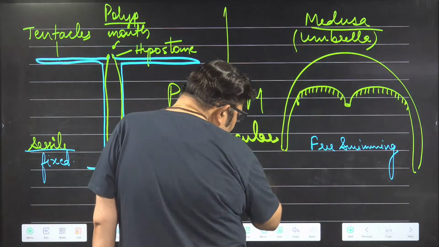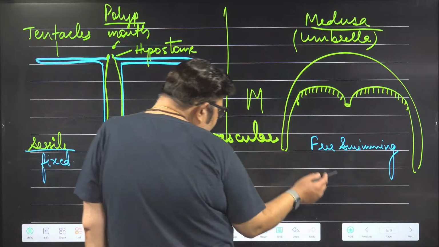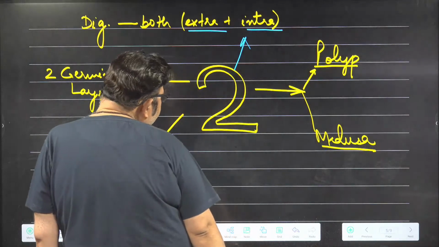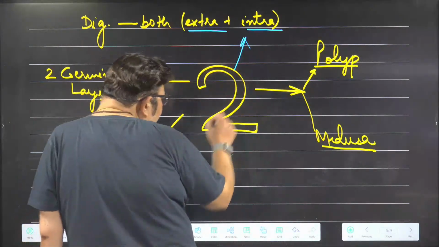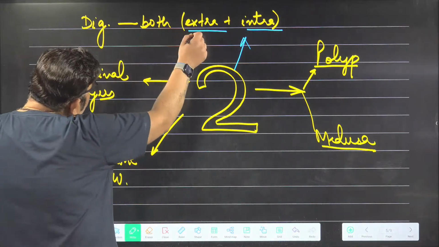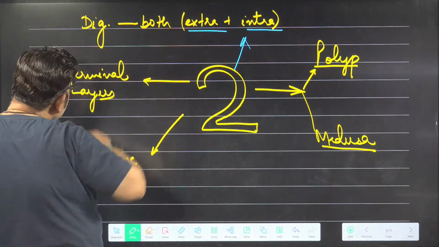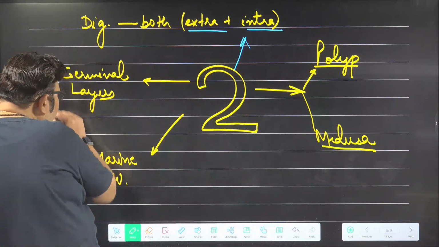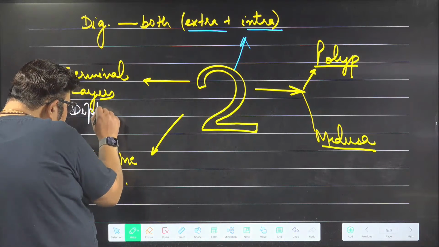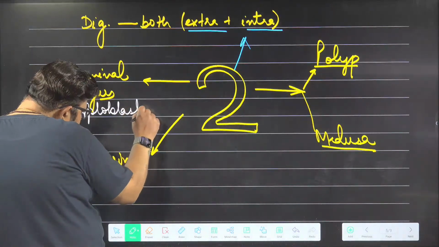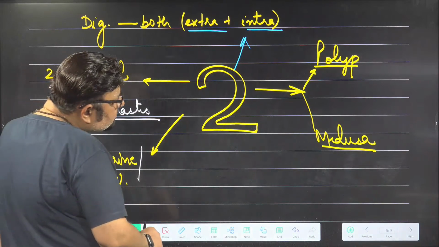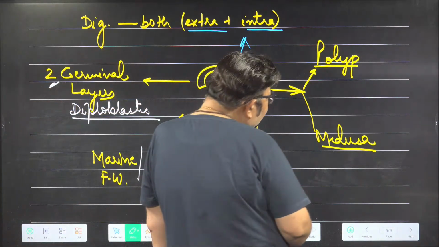Polyp is fixed, medusa is free swimming. This is a phylum with two types of forms: this is polyp, this is medusa. Examples: Hydra, Adamsia; and Aurelia. In this phylum, many things are two. Second phylum of the animal kingdom. It has both intracellular and extracellular digestion. There are two germinal layers, so it is diploblastic. It is both marine and freshwater. It reproduces both sexually and asexually.